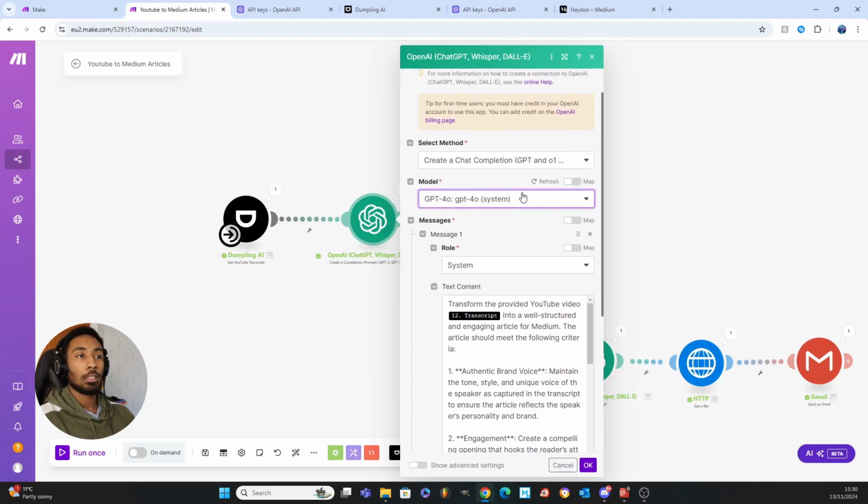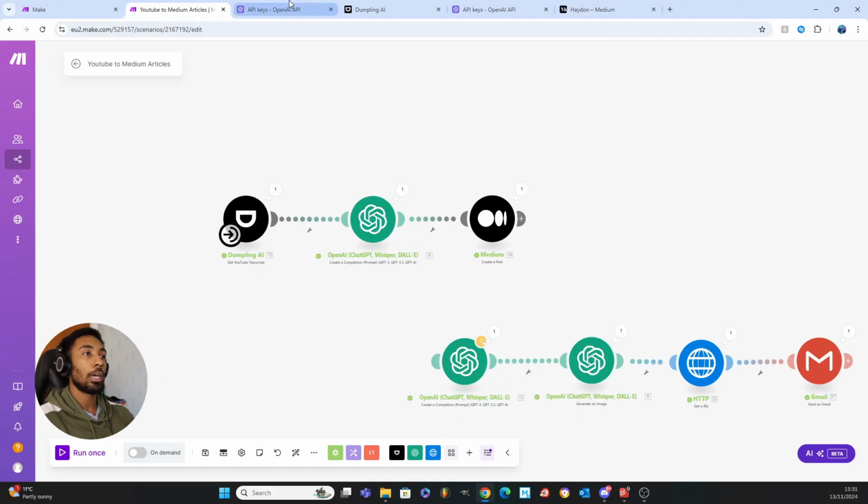Before we get into this, actually, it's important to note that to use this block here in make.com, the ChatGPT block, you will need to top up your OpenAI account. So this is the only part where you will need some funds, but literally $5 should be enough for you to do all your testing and to generate enough articles. You'll be able to generate loads of articles with just $5, right?